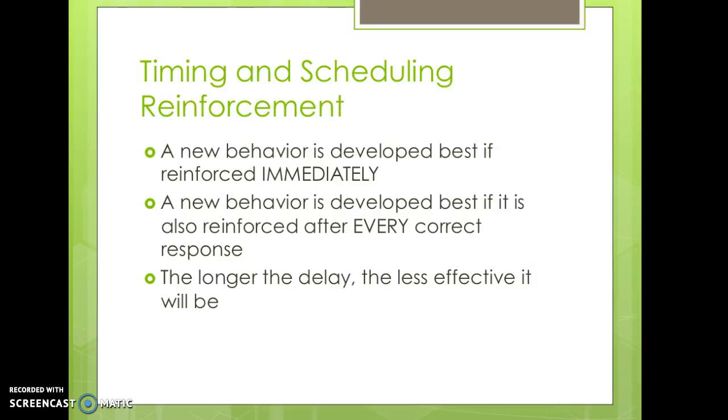A new behavior is developed best if it is reinforced immediately. The longer you wait to deliver a reinforcer after the behavior has been emitted, the less potent that reinforcer will be, and the lower the chance that reinforcement will have actually occurred. A new behavior is also developed best if it is reinforced after every response. Remember, we learn to engage in behaviors because those behaviors have been reinforced. Reinforcement is the process by which a consequence is delivered following a behavior, and that behavior increases or strengthens in the future. If we aren't reinforcing the behavior, there's no possibility for that behavior to be strengthened.